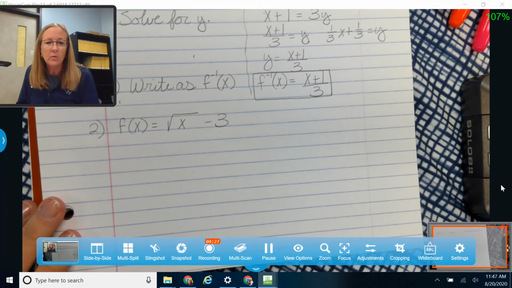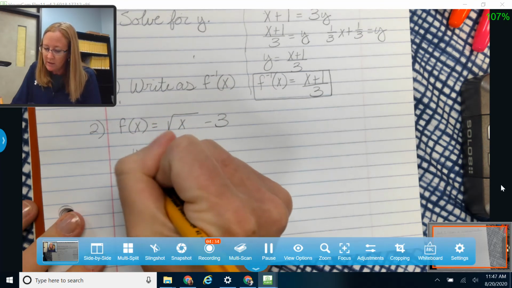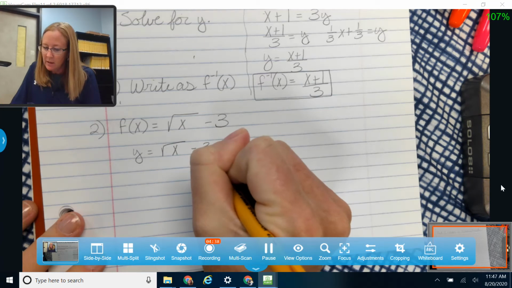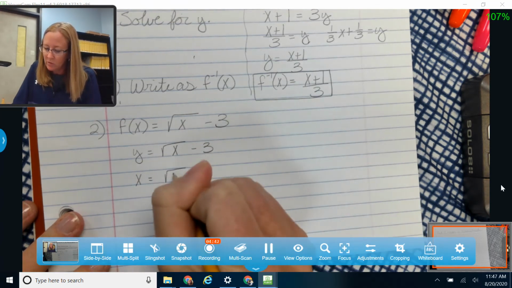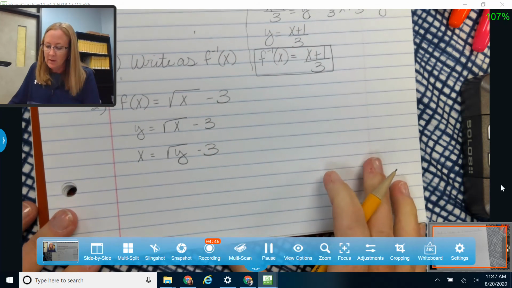Okay, so I'm not going to rewrite all of my steps. I'm just going to go through them as we go here. I'm going to start by changing f of x into y equals. And then in step number 2, I'm going to switch x and y. So that's going to give me x equals the square root of y minus 3. And then I'm going to solve for y.